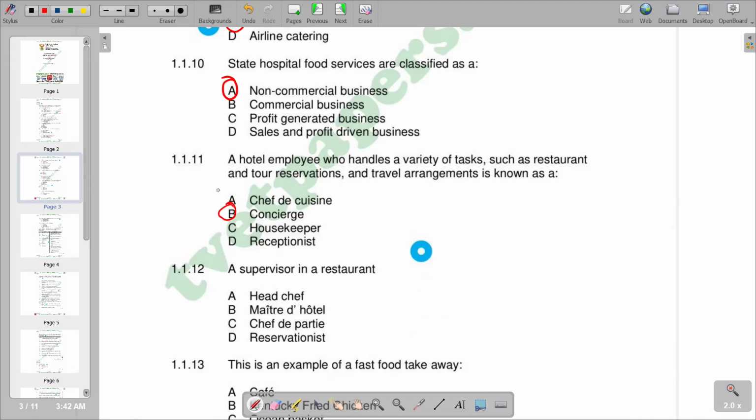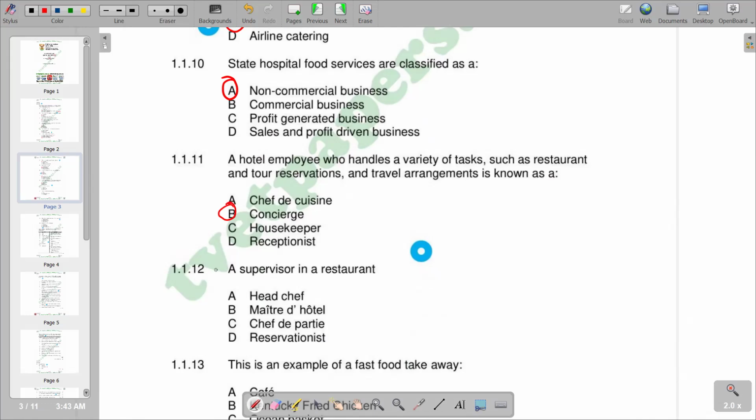The explanation we can give is that a concierge is a multilingual hotel staff member who handles luggage and mail, and also makes reservations and arranges tours. So that makes B the correct response.